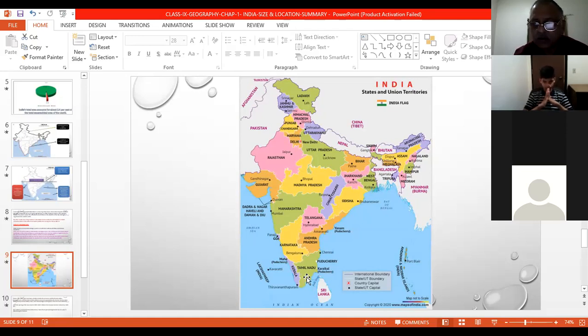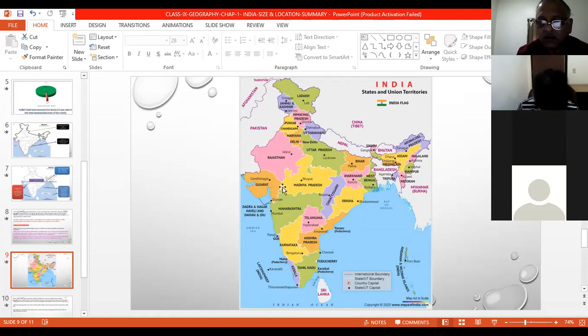Then we come to the extreme south, Sri Lanka. Sri Lanka is not connected by land. It is separated by a narrow strait in the sea known as the Palk Strait and the Gulf of Mannar, which joins India with Sri Lanka. And in the southwest part of India is the Maldives, which is also connected through water bodies, not by land.